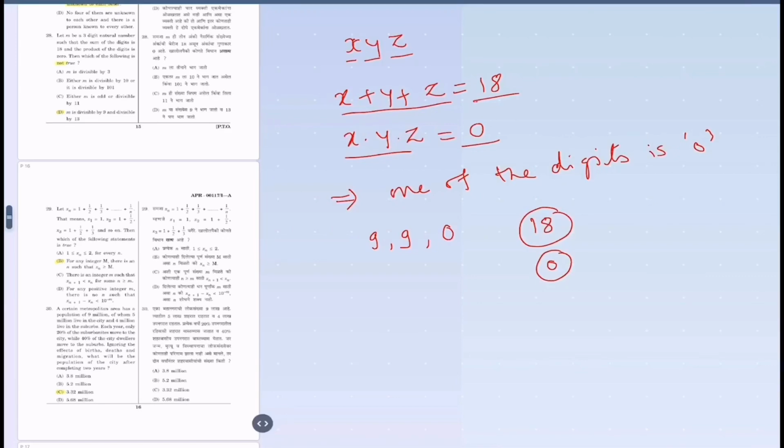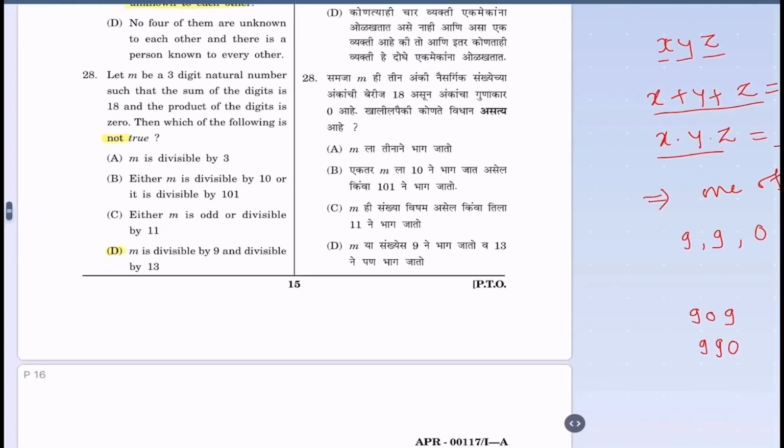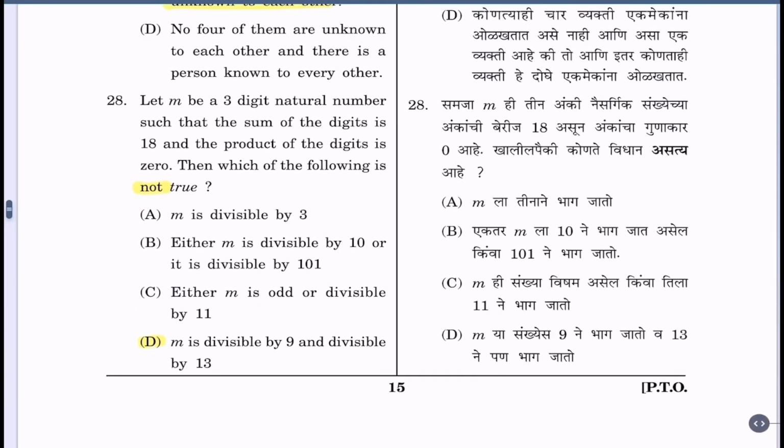Now how can we write these digits so that the number will be a 3-digit number? We can write this as 909 or 990. So the two numbers that we get with the given conditions are 909 and 990. So now let us see. I am writing the numbers here, 909, 990. Why can't we have 099?